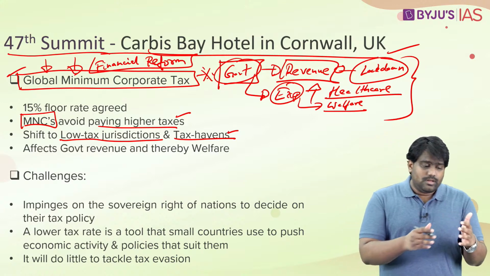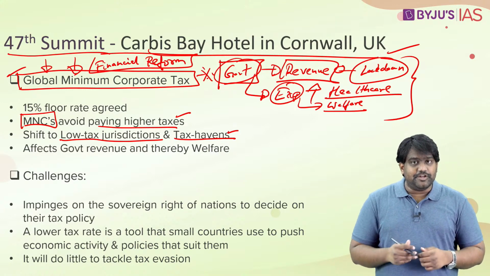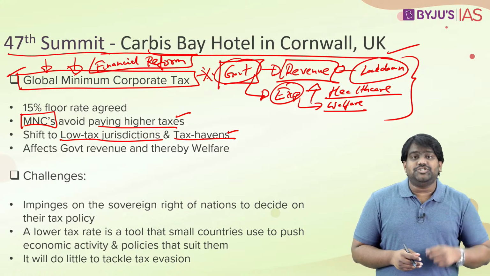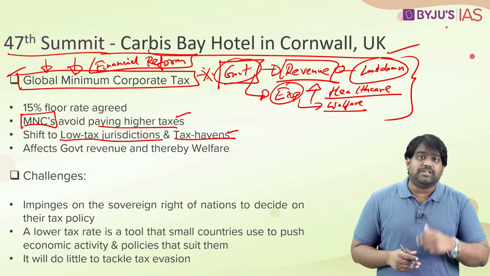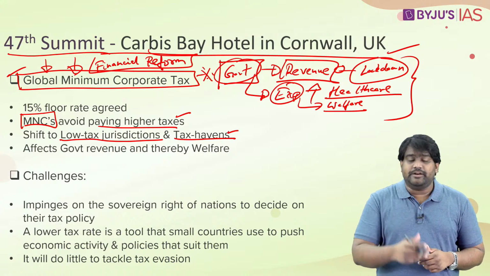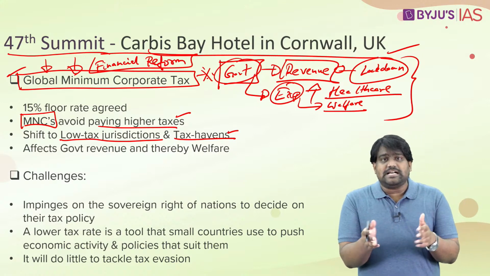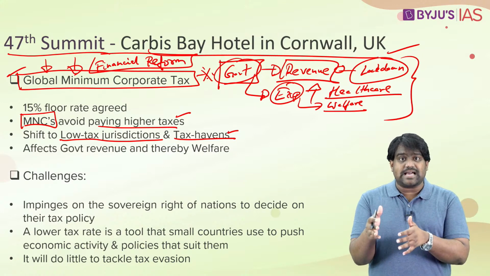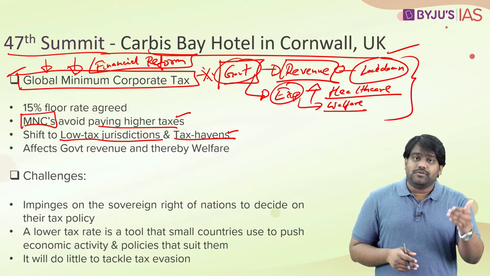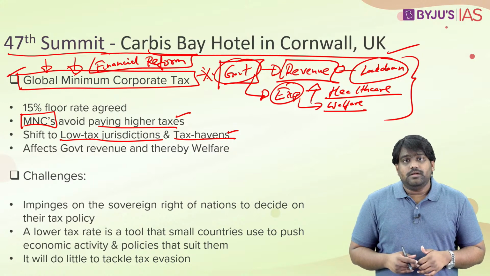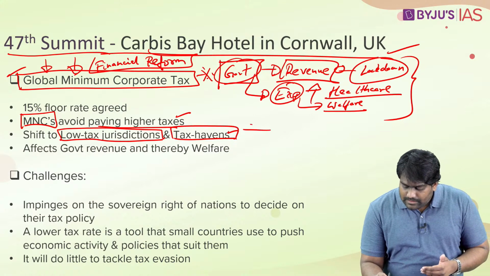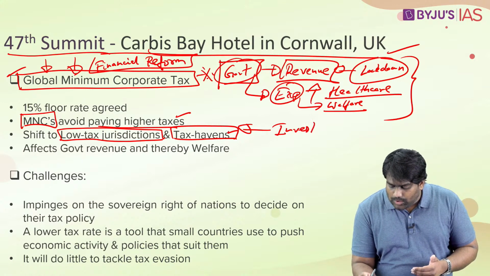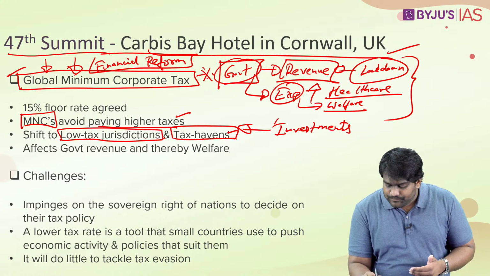For example, we have Mauritius and Seychelles in the Indian Ocean. In the Caribbean region, we have many small island nations like British Virgin Islands, the Cayman Islands, the Cook Islands. They've all declared themselves as low tax jurisdictions or as tax havens. You also have Panama in Central America. Then you have Ireland in Europe. So all these low tax jurisdictions and tax havens, they attract all private corporate investments.